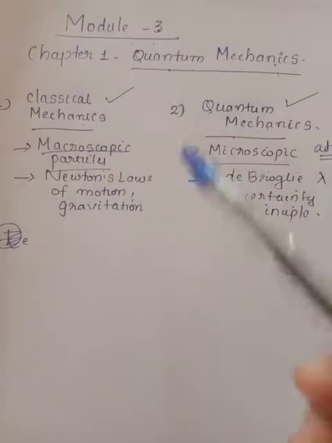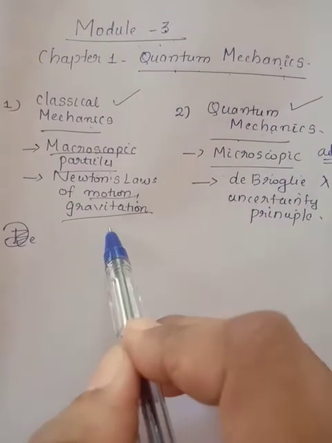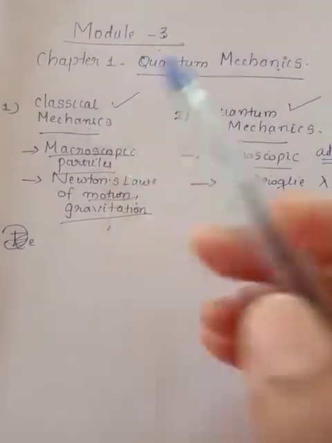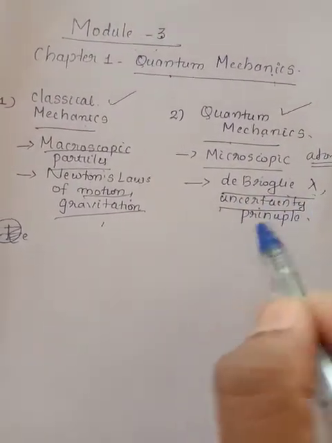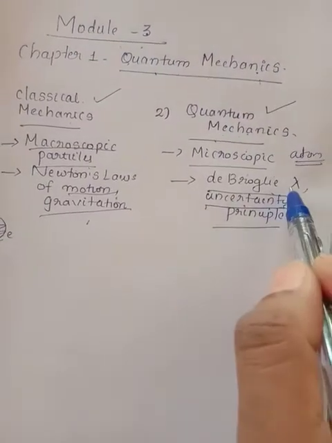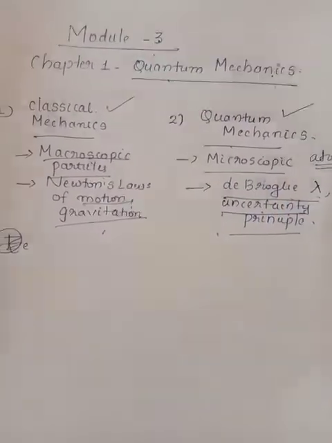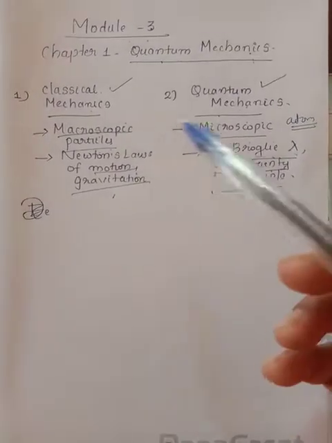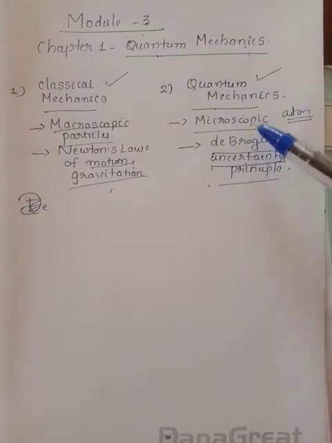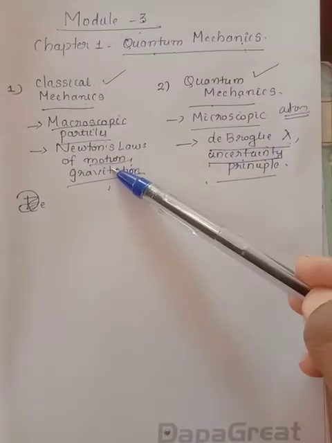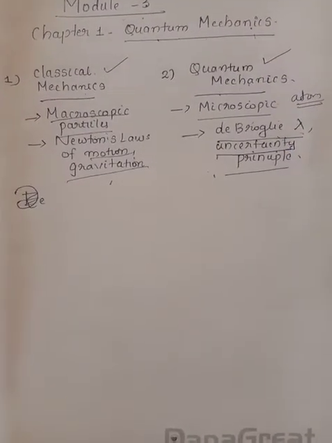Clear? And in classical mechanics, Newton's laws of motion and laws of gravitation are very important. These are the basics of classical mechanics. In quantum mechanics, what are the basics? De Broglie wavelength, de Broglie hypothesis and uncertainty principle. You may have heard about this, de Broglie hypothesis and Heisenberg uncertainty principle. So these are the basics of quantum mechanics. Classical mechanics deals with macroscopic particles, while quantum mechanics deals with microscopic particles. Here the basics are Newton's laws of motion and gravitation. Here the basics are de Broglie hypothesis and uncertainty principle.